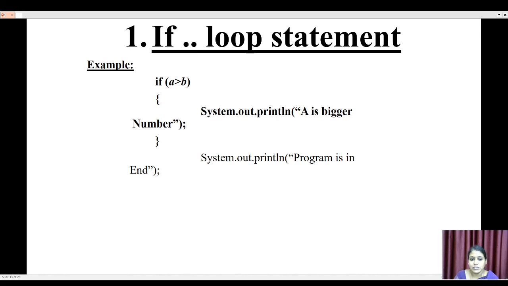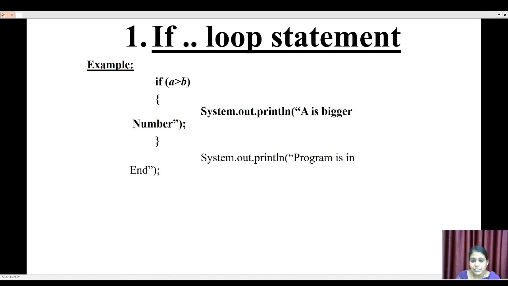If the condition is true, the instruction belonging to this condition is executed. After the open curly brace we have one instruction, System.out.println, and within the parenthesis I have written one string constant: a is bigger number.